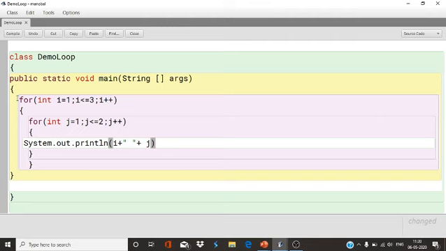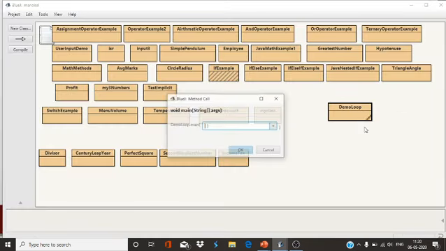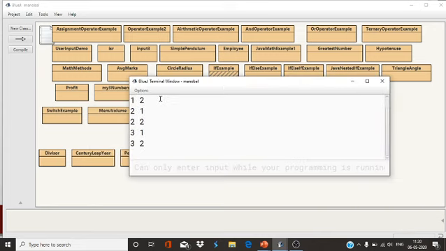See what output you are getting. Compile it. No syntax error. You will get this output in rows and columns. See, you are getting output like this: 1 1, 1 2, 1 3, 2 1, 2 2, 2 3, 3 1, 3 2.